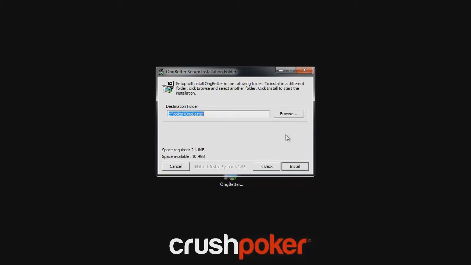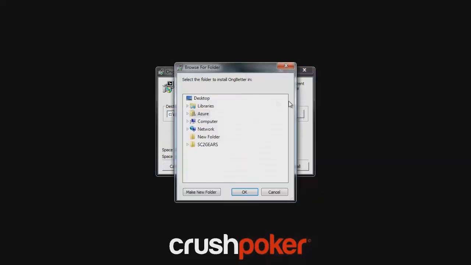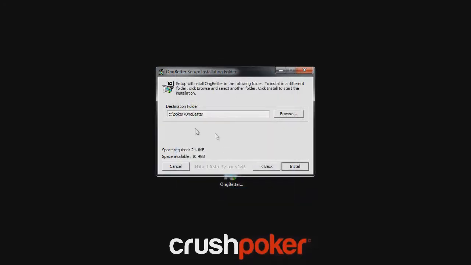So here we get to choose where on our computer we want OngBetter to be installed. By default it's c/poker/OngBetter, but you can choose to install it anywhere in your computer by pressing the browse button and choosing a folder. I'm fine with having the default destination, so I'll just keep it like that and press install.